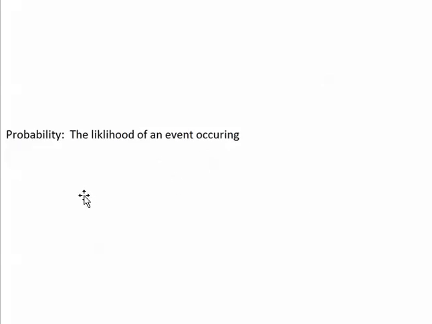An event with a small probability is unlikely to occur, and an event with a large probability is likely to occur.